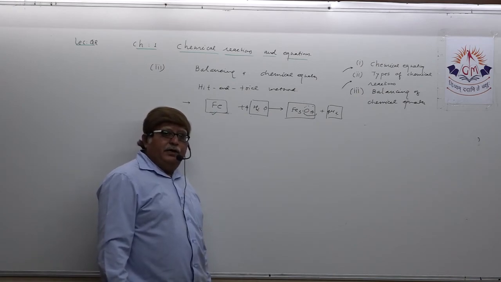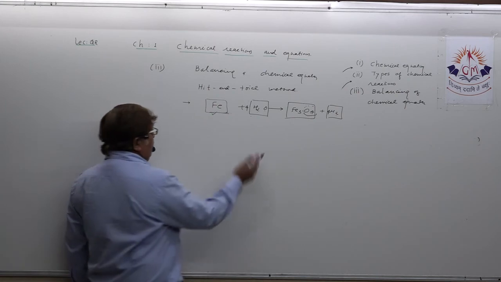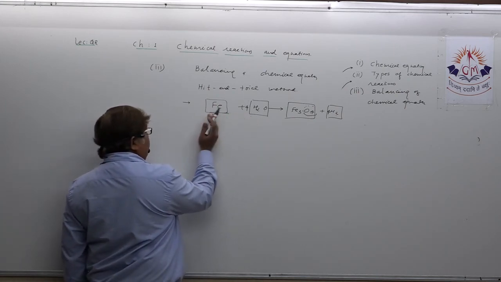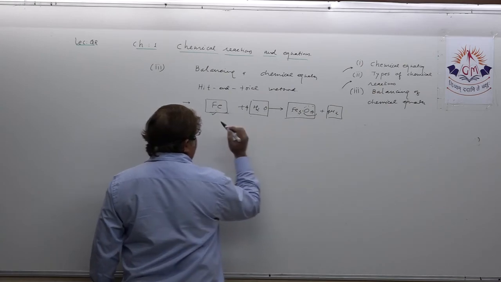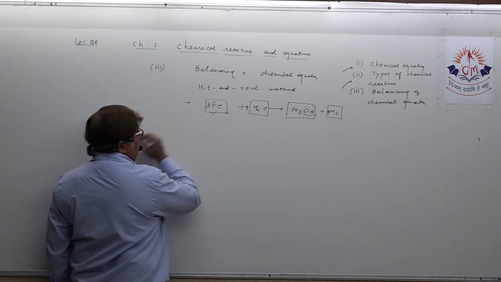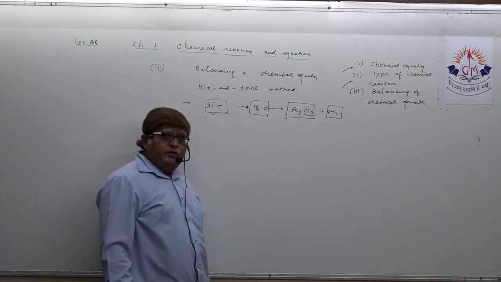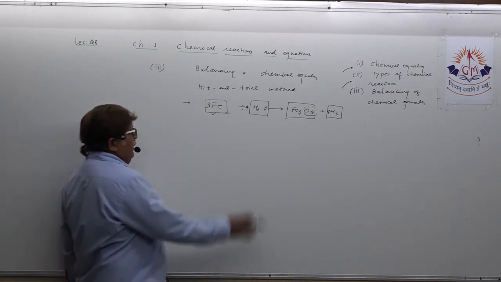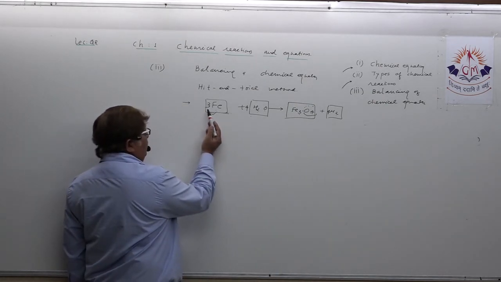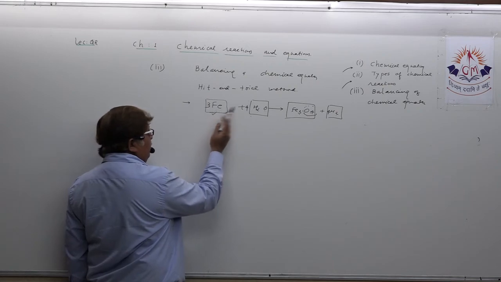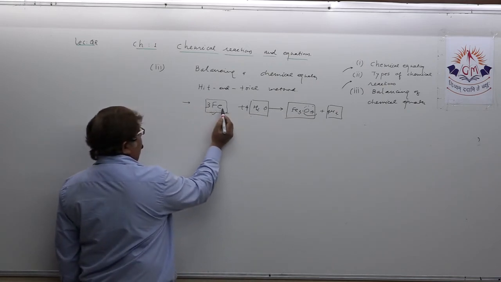After balancing hydrogen, the fourth stage: try to balance iron. On the left hand side, in the initial stage, there is only 1 iron atom, here 3 iron atoms. So here multiply by 1 and here multiply by 3. The equation is totally balanced. In the fifth stage, after the equation is balanced, just count the number of atoms of each element. Is it balanced? Yes. Then you just mention the states.